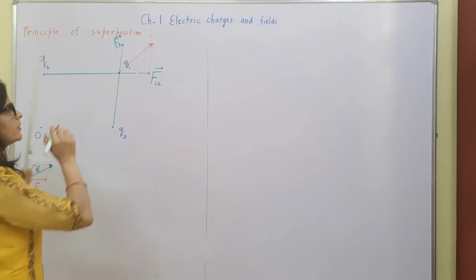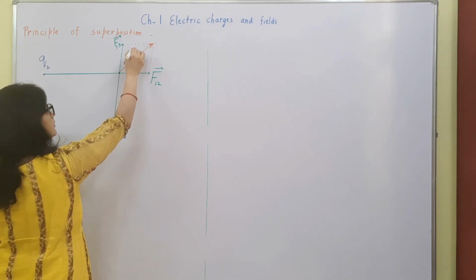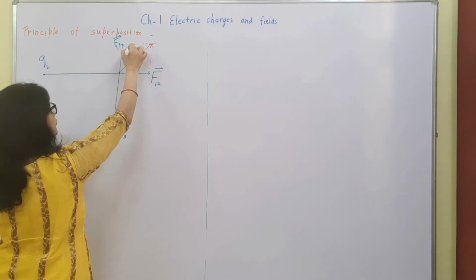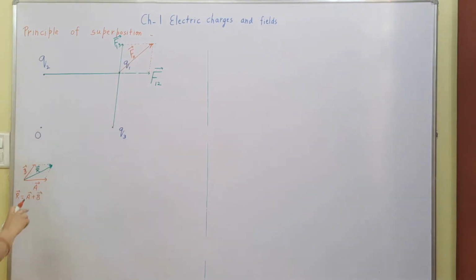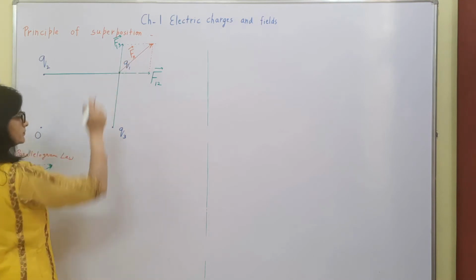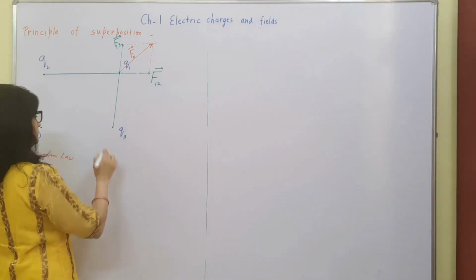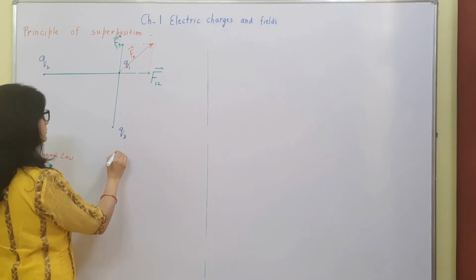So this will give me the resultant force, or you can say the net force, according to parallelogram law. This was parallelogram law. This can be written as